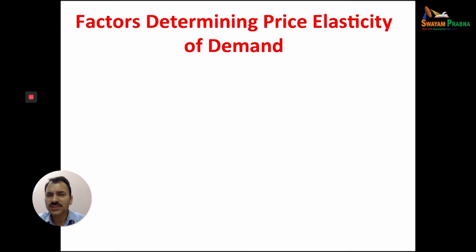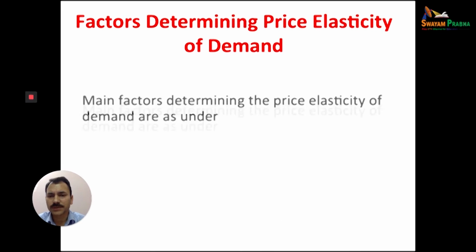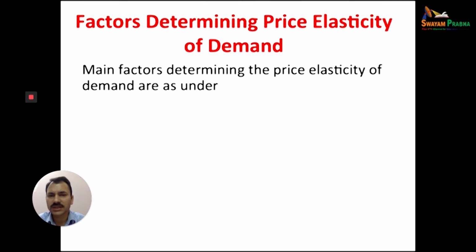Now, which factors determine the price elasticity of demand? The main factors determining the elasticity of demand. First, nature of goods. We mean whether the commodity which a consumer is purchasing is perishable in nature or durable in nature. That will determine the price elasticity of demand. Maybe price elasticity of demand in case of a durable commodity will be more as compared to perishable goods.